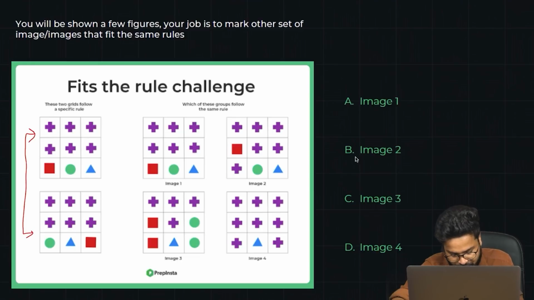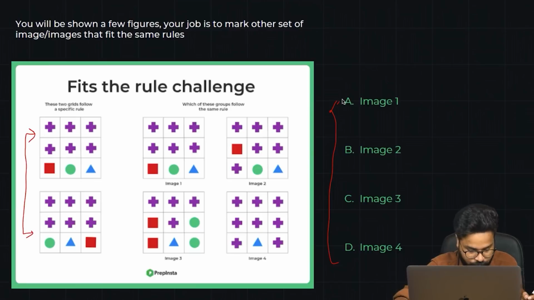So here the options are image 1, 2, 3 and 4. You have 4 options only, right? You have to find which figure or figures actually follow the pattern that these 2 are following. So, the maximum number of similarities. There are 2 different figures given here, so you have to find which of them have the maximum number of